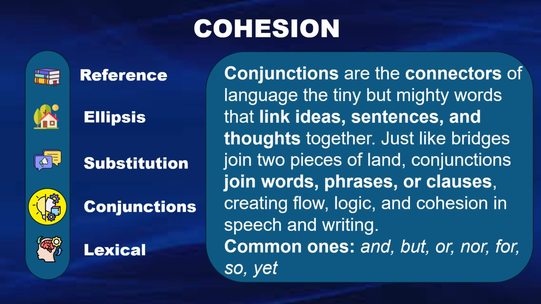Conjunctions are the connectors of language, the tiny but mighty words that link ideas, sentences, and thoughts together. Just like bridges join 2 pieces of land, conjunctions join words, phrases, or clauses, creating flow, logic, and cohesion in speech and writing. Common ones: and, but, or, nor, for, so, yet.